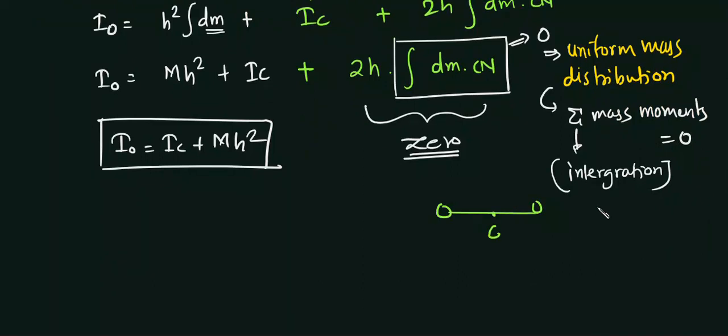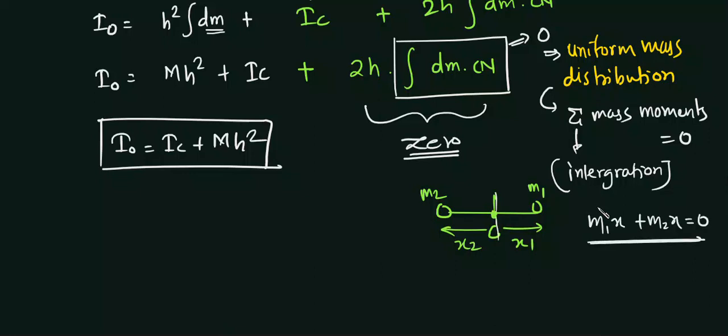Okay, let's say this is the center of mass, this is the distance x1, this is the distance x2. If this is mass m2 and this is mass m1, about the center of mass, I have told you that m1 x1 plus m2 x2 is equal to 0. Maybe you remember it for two masses. Similarly, for the completely uniformly distributed mass, this also becomes 0.